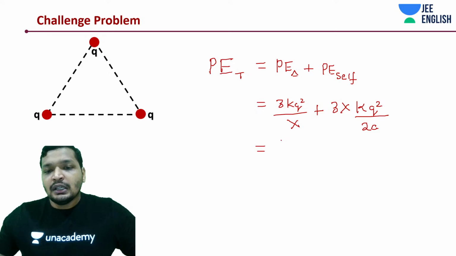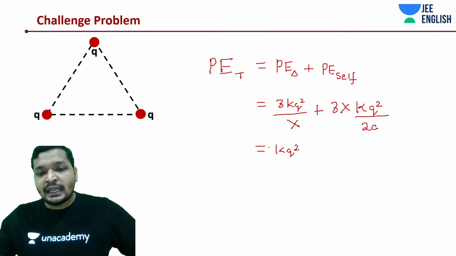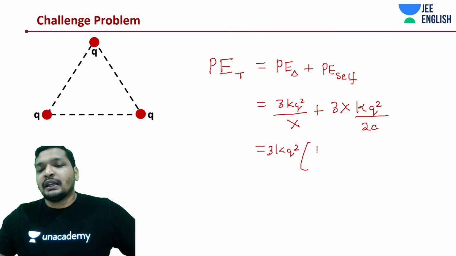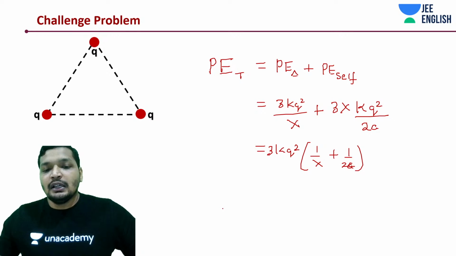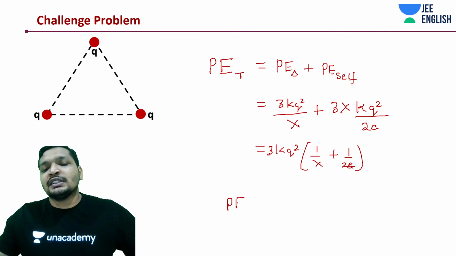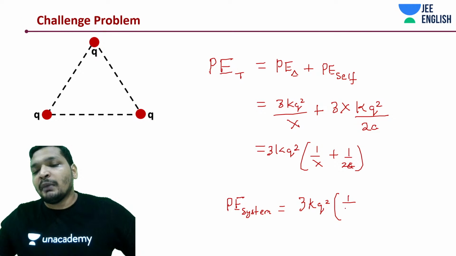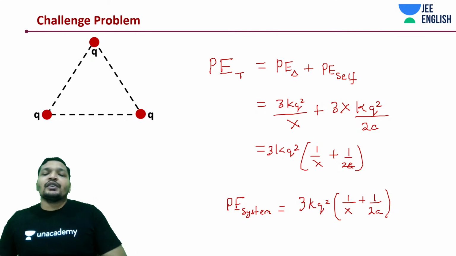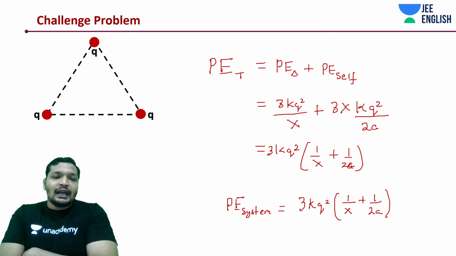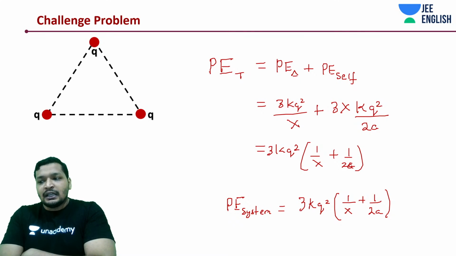Simply take out 3kq square common. You would get 1 by x plus 1 by 2a. So the total potential energy of the system is 3 into k into q square into (1 by x plus 1 by 2a). In fact, you can neglect the term x since it's significantly larger than a.